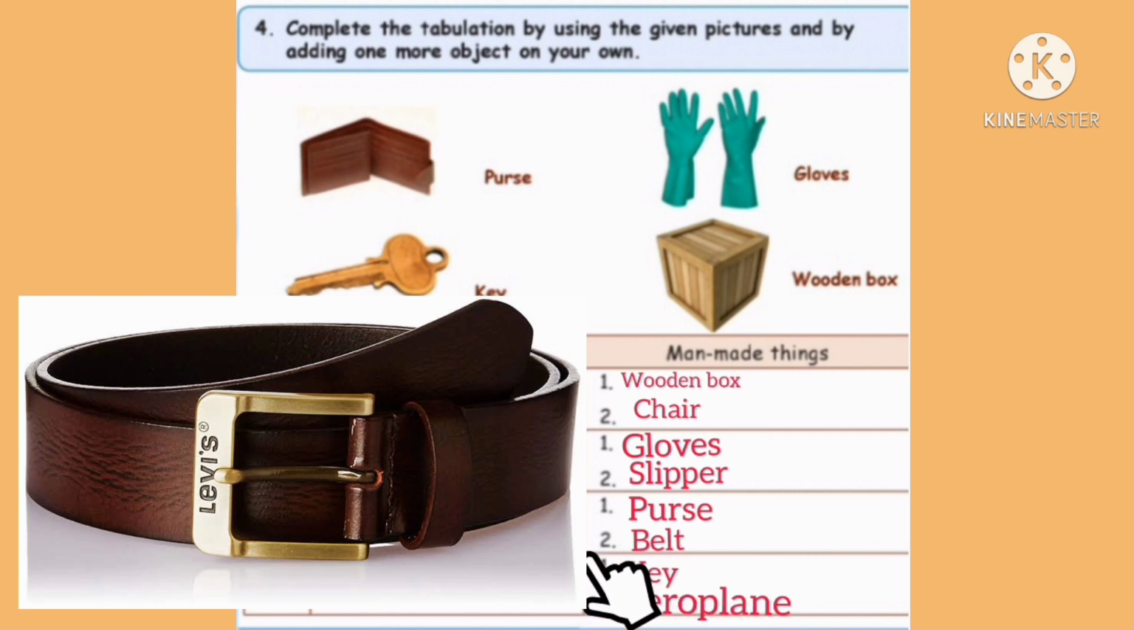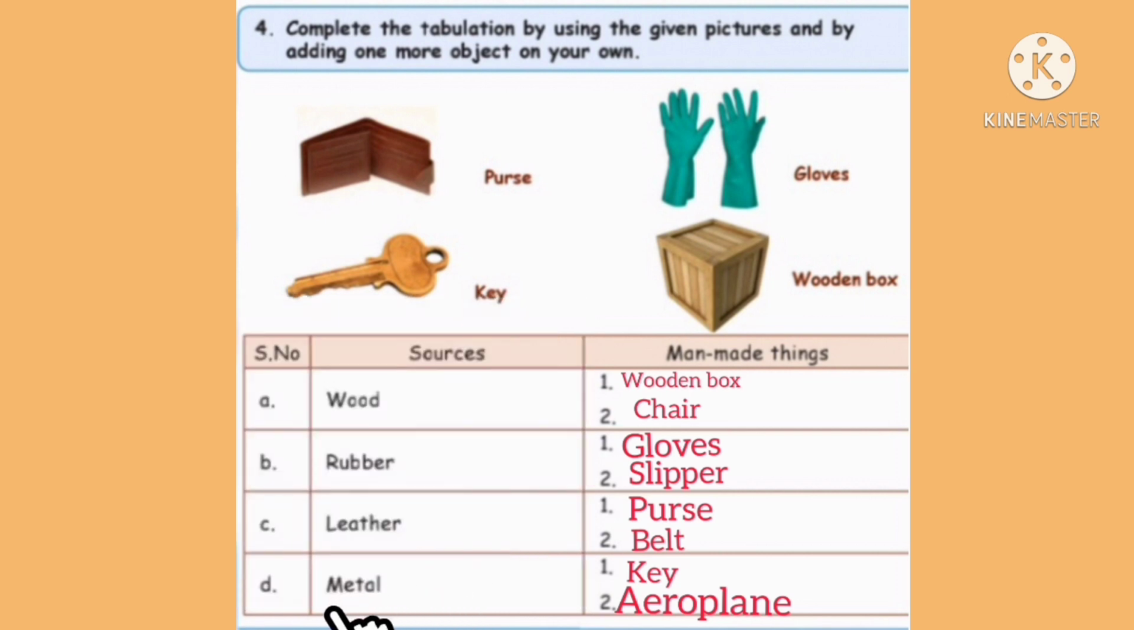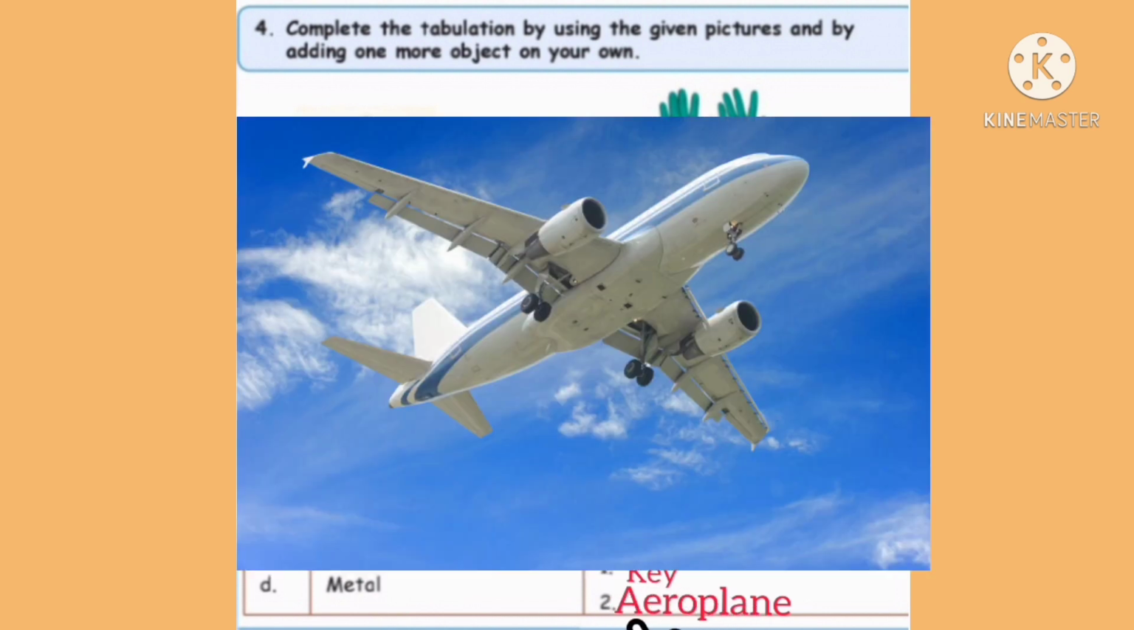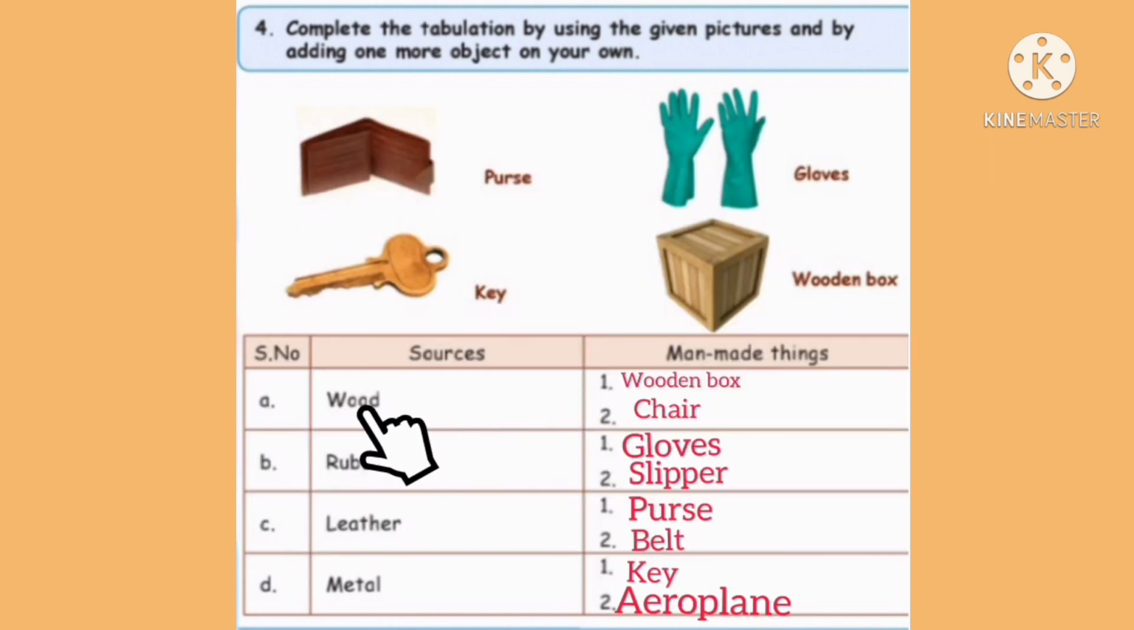Next source is metal. They have given key. One more object is aeroplane. Sources of wood, man-made things are wooden box and chair. Sources of rubber, man-made things are gloves and slipper. Sources of leather, man-made things are purse and belt. Sources of metal, man-made things are key and aeroplane.